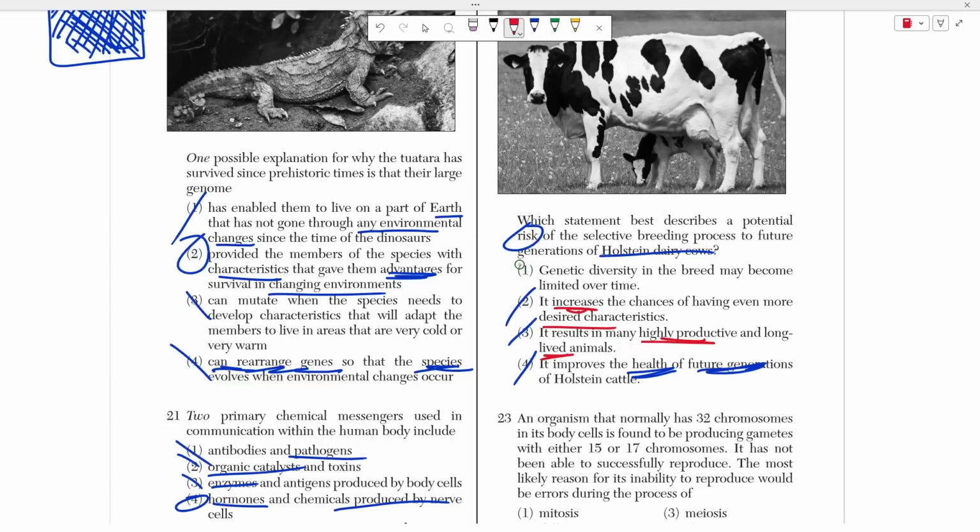What isn't great for dairy farmers is that genetic diversity in the breed becomes limited. You want to have high genetic diversity, right? You want high biodiversity, high genetic diversity, right? If you have low genetic diversity, guess what? That is very bad, right? If all the cows are genetically identical, if there's a certain disease that affects only the gene of this cow, or only this type of cow, they will all get affected by it because they all have the same genes. They're all identical.